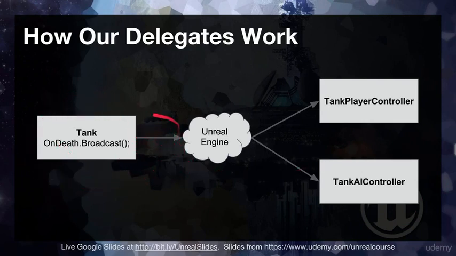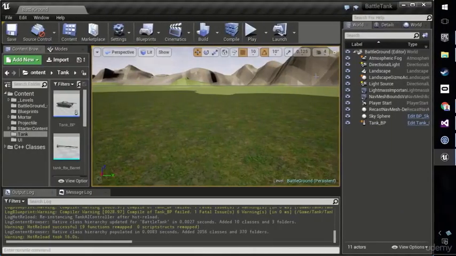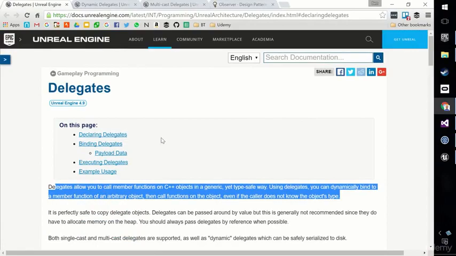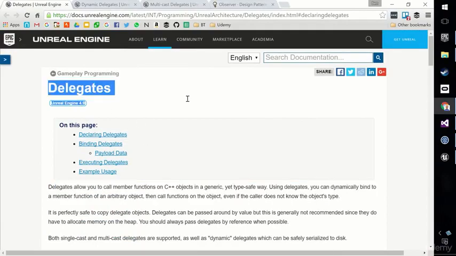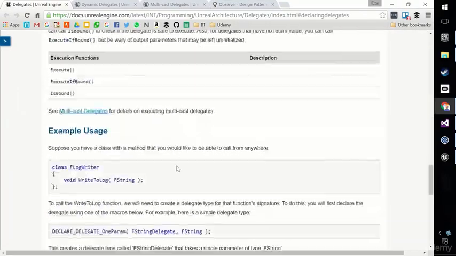The broadcaster here, the tank, does not care who is listening, which observers are on the right-hand side. That's the general principle, the general pattern. So in your resources, I've given you a few links. I would suggest that you take a moment to go and read them now, as soon as I've introduced them. Read about delegates and find out roughly what delegates are. Don't go mad, just have an overview of this. Spend a couple of minutes.